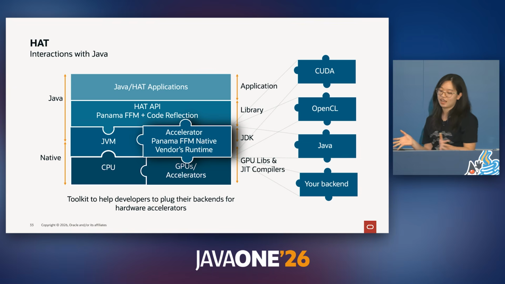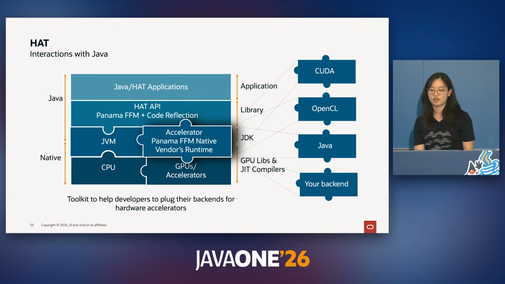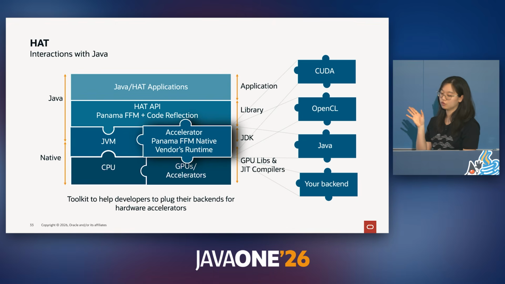So this is a diagram of how HAT interacts with Java source and the general compilation stages for HAT code. On the top level, we have Java code. This is a mix of just regular Java and HAT-specific code. Underneath, we have the HAT API, Panama FFM, and code reflection, which helps with communicating with accelerators, such as GPUs. Next, the Java application is executed on the JVM, and the accelerated parts of HAT are dispatched through the HAT runtime.